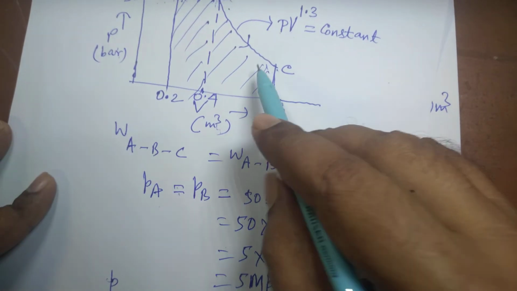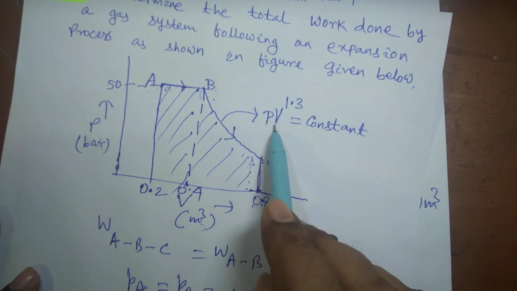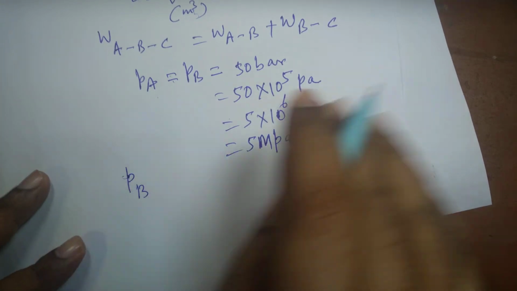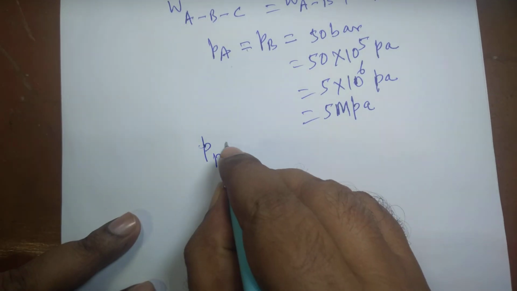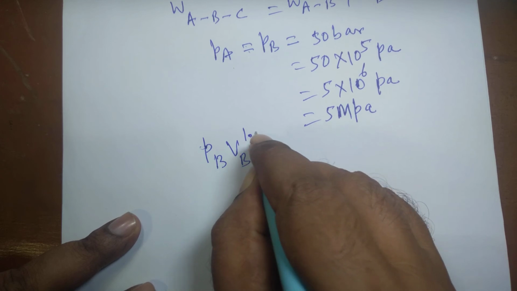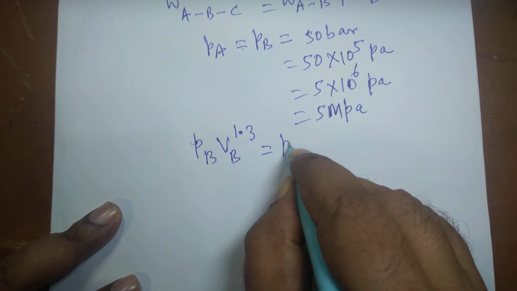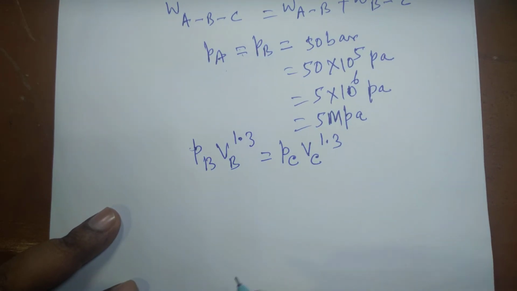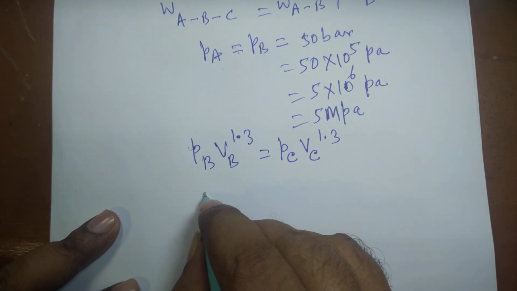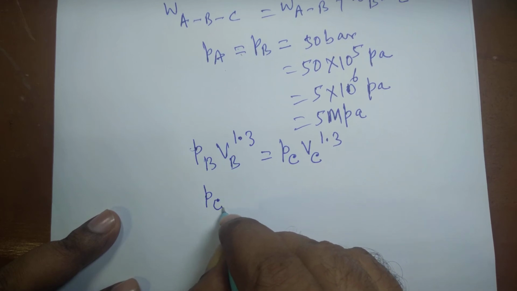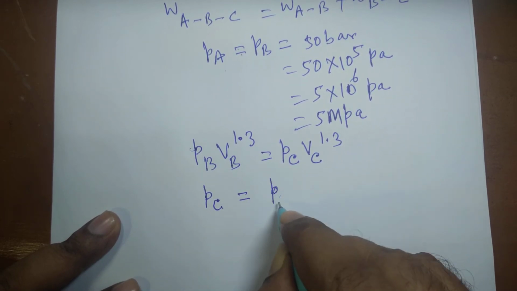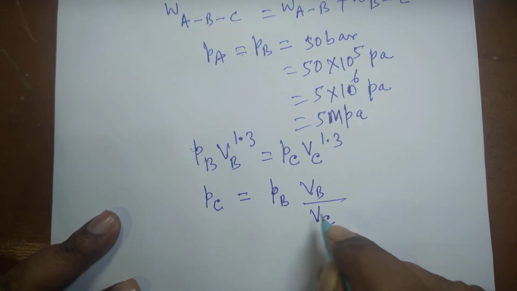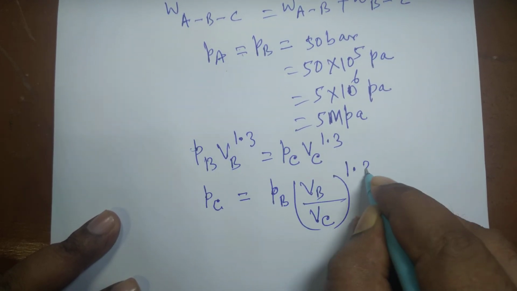You see the equation of the process BC is PV to the power 1.3 equal to constant. So we have to put that PB VB to the power 1.3 is equal to PC VC to the power 1.3. From which we can find out the unknown value: PC is equal to PB into VB divided by VC raised to the power 1.3.